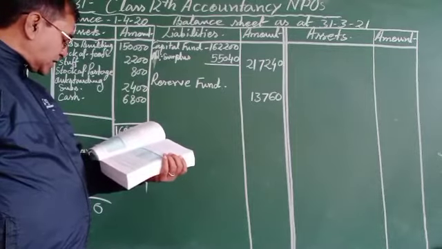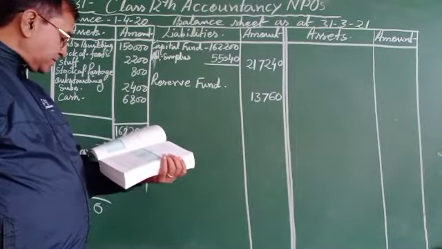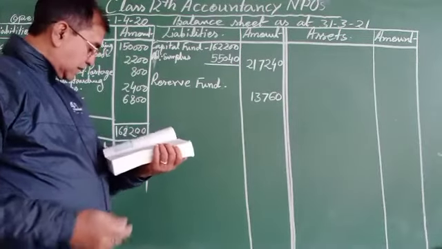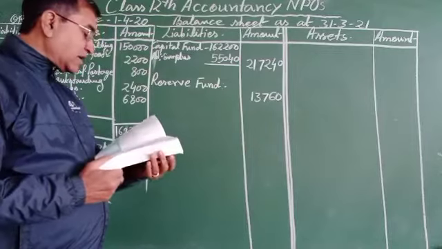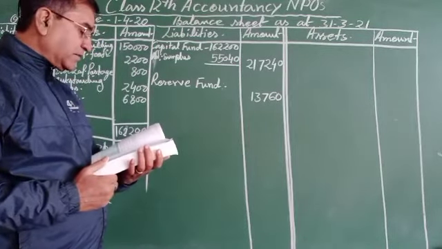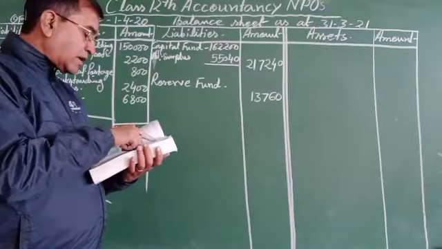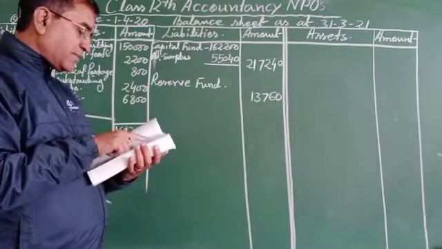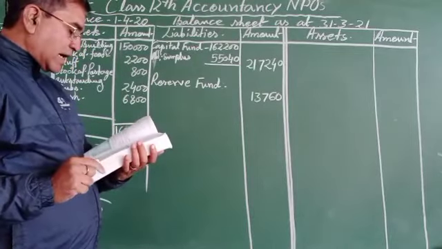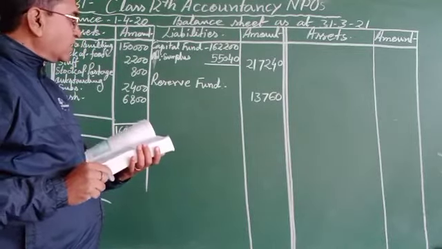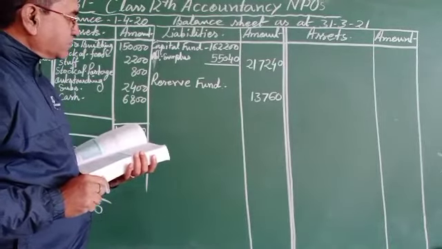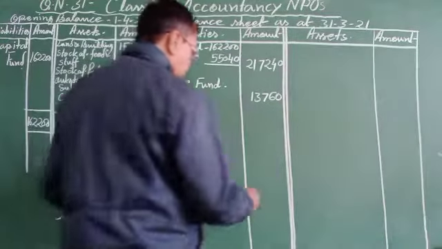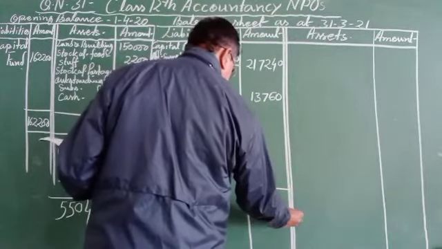Then sale of foodstuffs and other items given, and the advance subscription not given. On 31st March, stock of foodstuffs was 3,000 and unused postage stamp, reserve fund, and then we can total here.